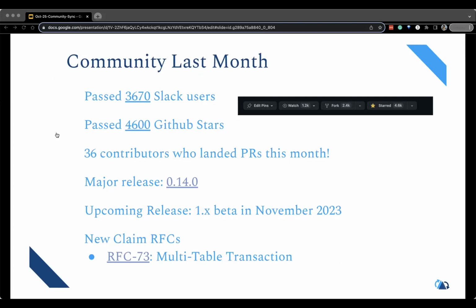In terms of growth, we have over 3,600 users on Slack, over 4,600 GitHub stars, and we had about 36 contributors who contributed to the GitHub repo. We're working really hard on a 1.x beta release for November, so stay tuned on Hudi's socials or Hudi community Slacks for updates. We also have a new RFC, RFC 73, to support atomic operations across multiple tables. You can read more about the RFC in the description down below.